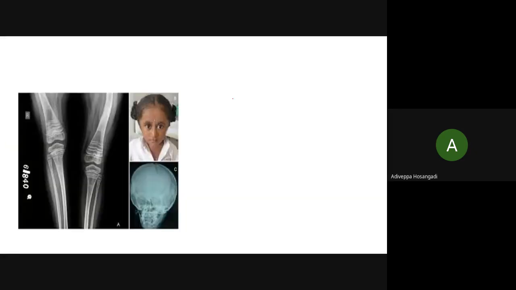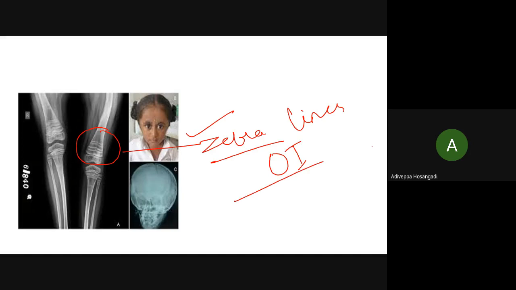This is one more diagram of osteogenesis imperfecta I wanted to tell you. Right. These are zebra lines. If you can remember, it will be great. Who knows, there can be next question in your exam. Zebra lines are again classical of osteogenesis imperfecta. Right? Okay, by that I think I come to the end of this class.